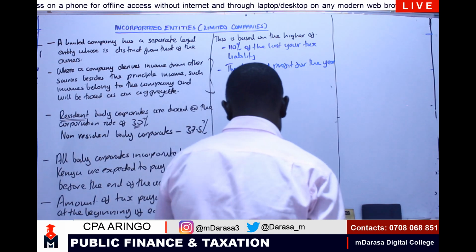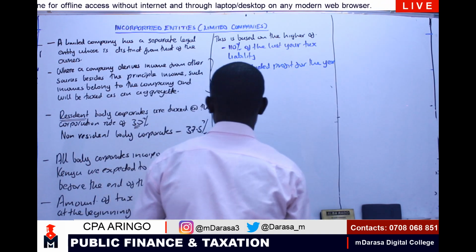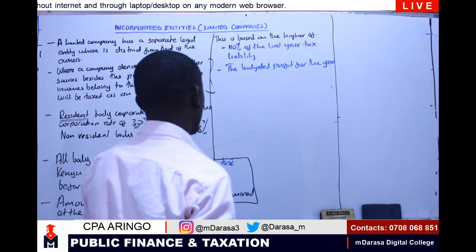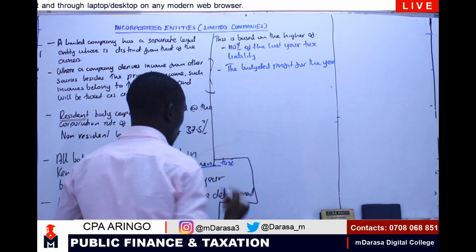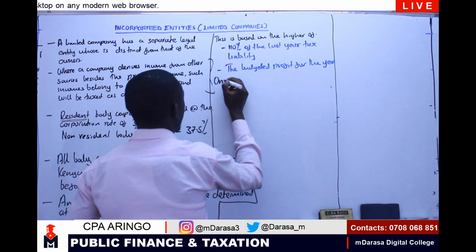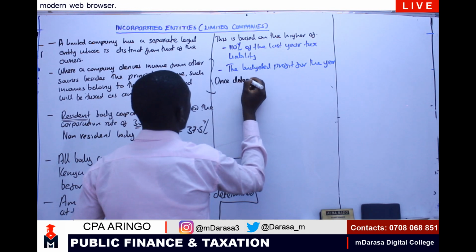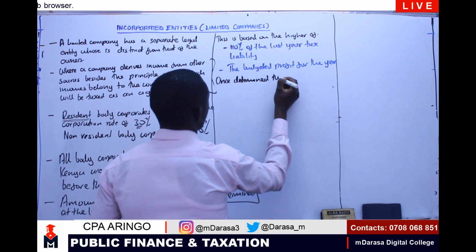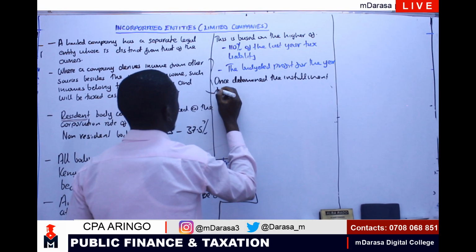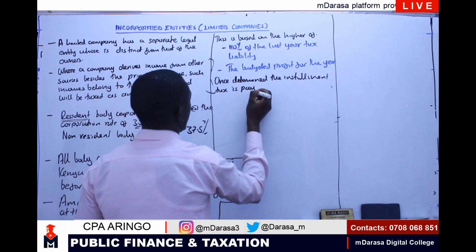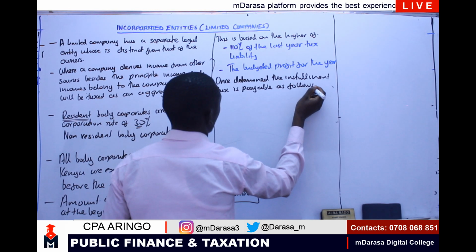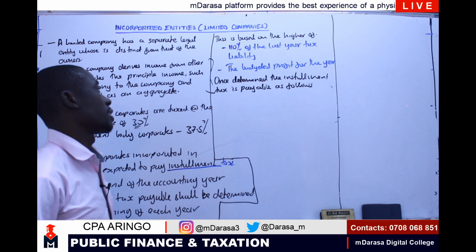Once determined, the installment tax is payable as follows.